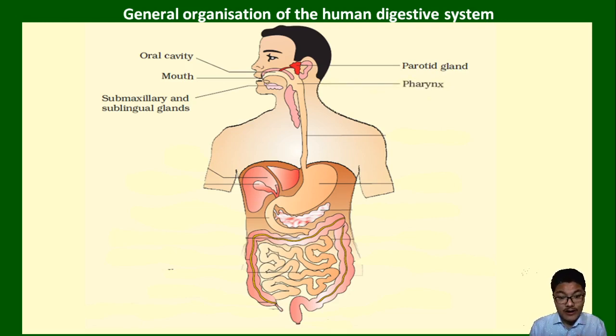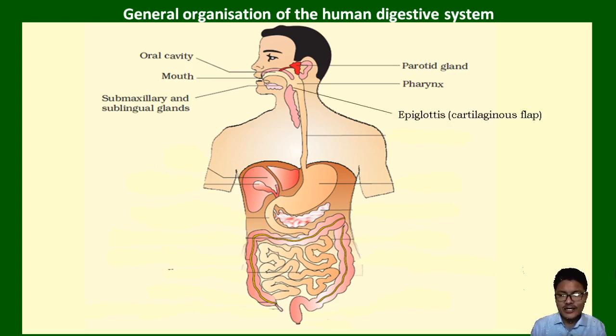Now next to the oral cavity, at the junction, the meeting point of the nasal cavity, the cavity which is found next to the nostrils, two openings in the mouth, two openings in the nose. So the pharynx is a Y-shaped, funnel-shaped structure, which is the junction between the nasal cavity and oral cavity.